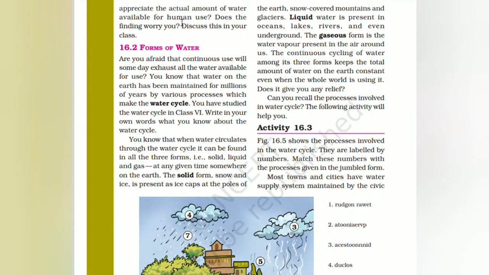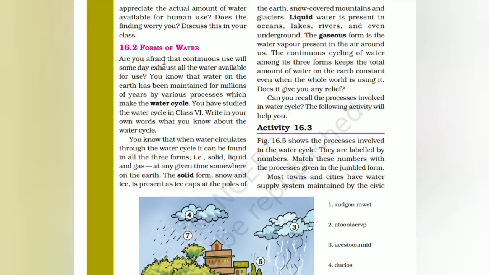Appreciate the actual amount of water that is available for human use. What are the different forms of water? Are you afraid the continuous use will someday exhaust all the water available for use? Water on the earth has been maintained for millions of years by various processes. What are the processes? Water cycles.